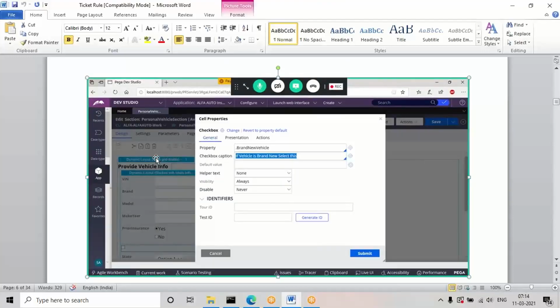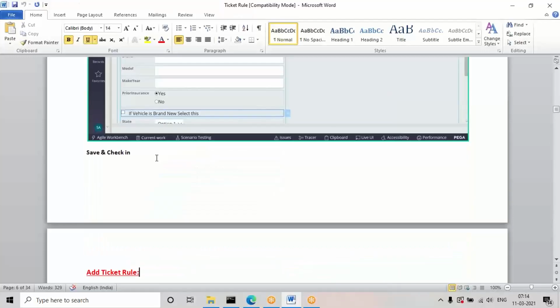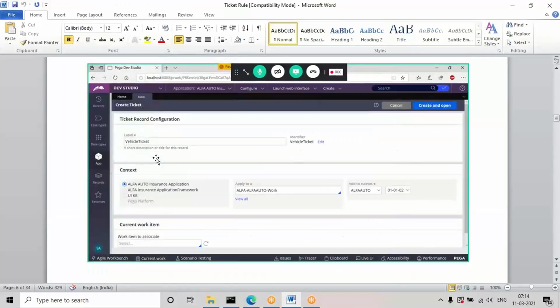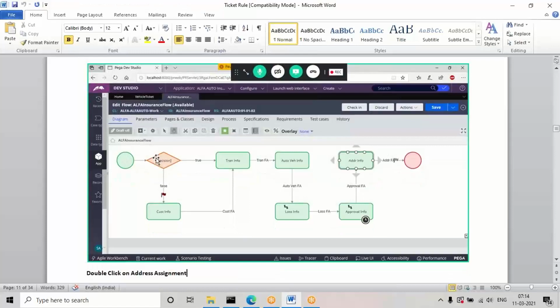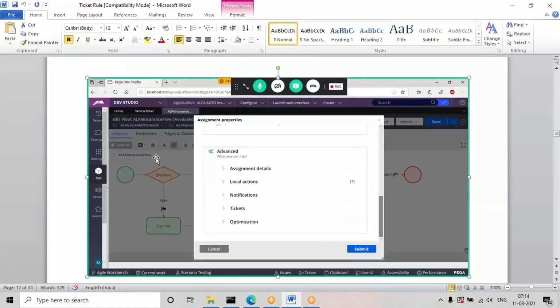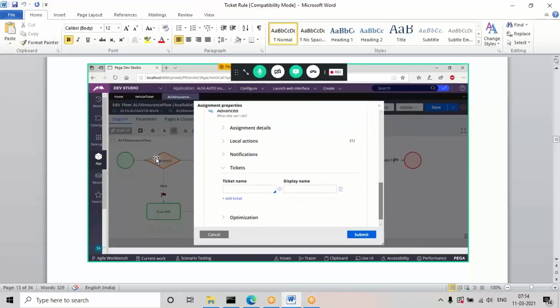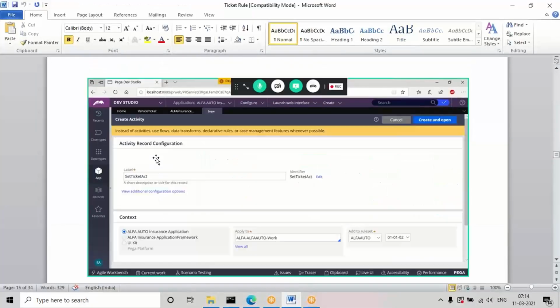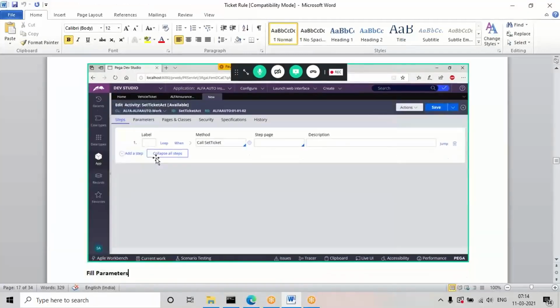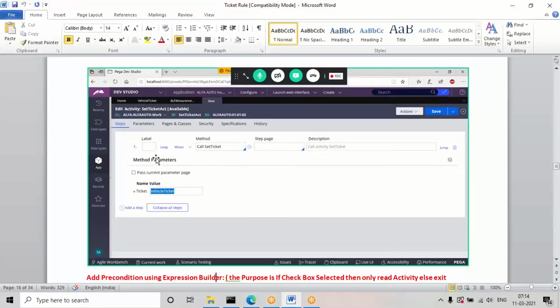Then use that in the vehicle form, give a caption, then add a ticket rule, and the ticket rule will be defined in the address shape properties under address assignment. Then we will be creating this activity and using the APIs set ticket and update status.